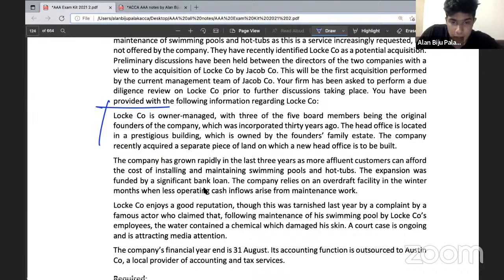As you can see over here, Low-key company enjoys a good reputation, though it has been tarnished in the last year due to some issues, and there are some court cases going on. That is what is explained here. So what additional information do you require here? You require additional information in relation to the company's loss of goodwill.